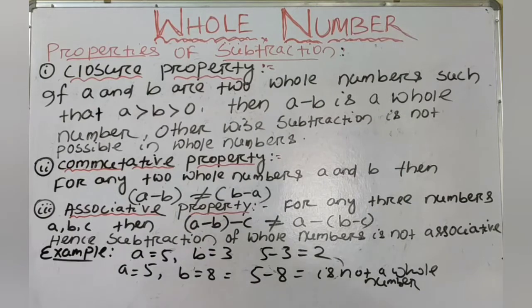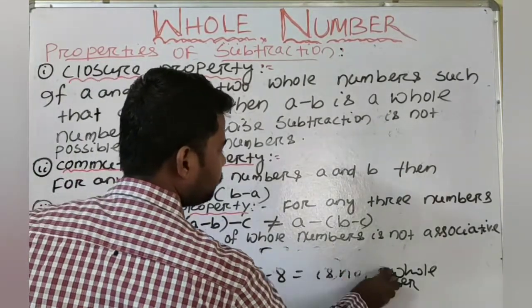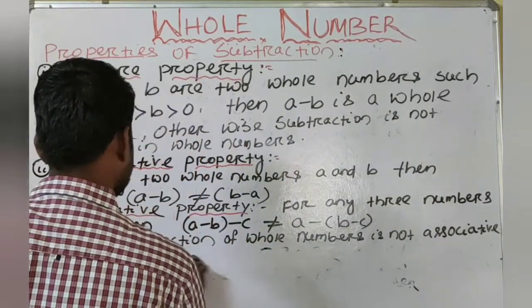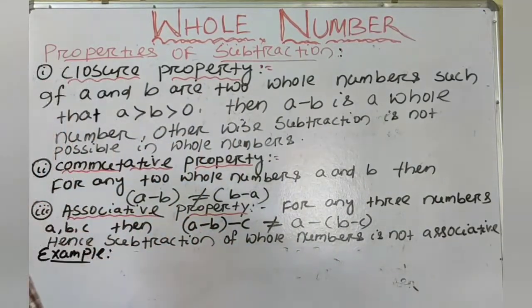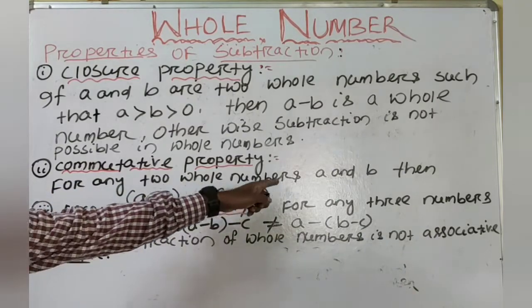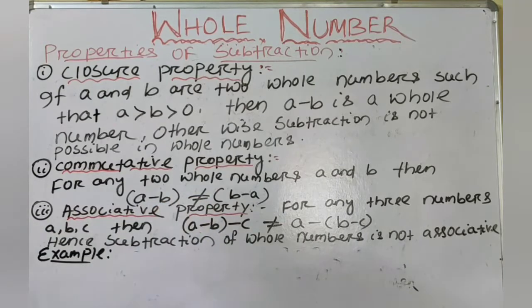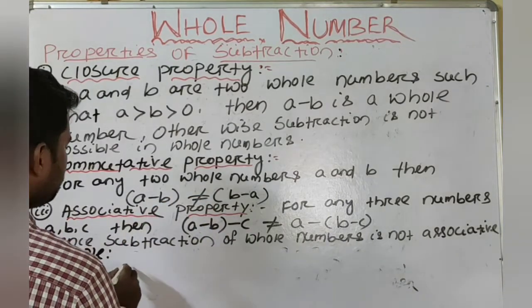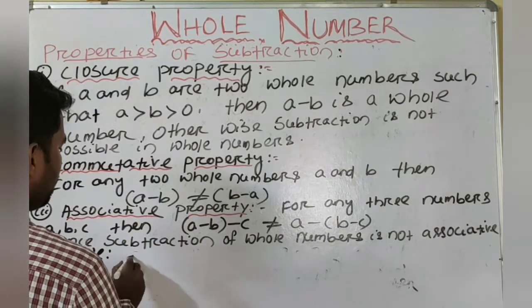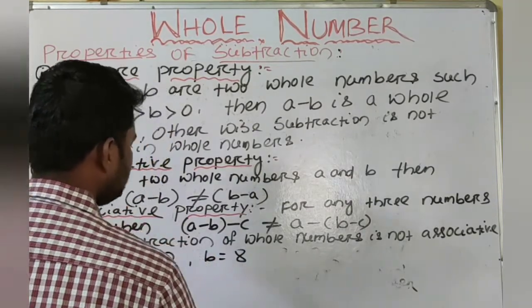Next, we will know the commutative property. For any two whole numbers A and B, A minus B is not equal to B minus A. We will take two whole numbers. Suppose A is equal to 12, B is equal to 8.